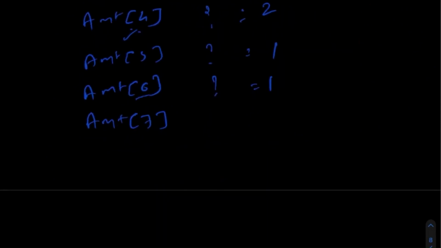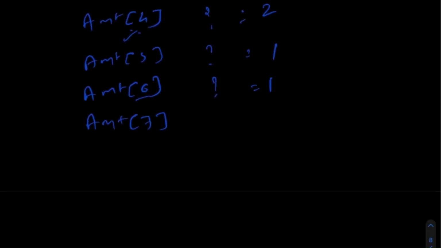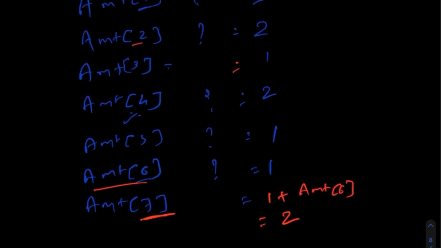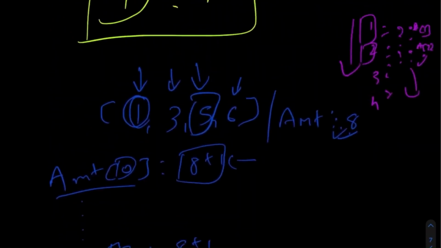So basically we can say that we have already used one coin, plus now we need to calculate the amount 6, because 7 minus 1 is equal to 6, and we already have the result for amount 6. So we can write that we need at least 2 coins in order to generate the value 7.